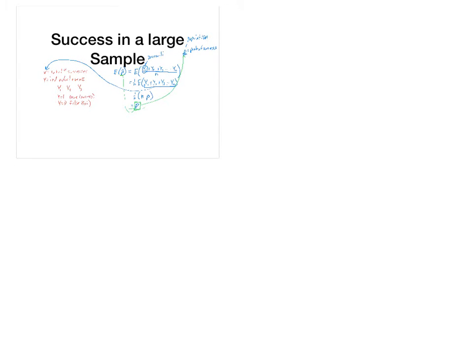All right, let's move that up. We're now going to look at variance. So now we're going to do the same thing with variance. We want the variance of y1 plus y2 plus y3 all the way up to yn, all over n.